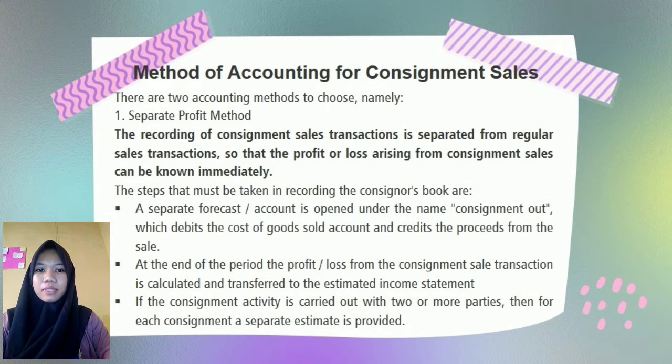The steps that must be taken in recording the consignor's books are: 1. A separate estimate account is opened under the name Consignment Out, which debits the cost of goods sold and credits the proceeds from the sale. 2. At the end of the period, the profit or loss from the consignment sale transaction is calculated and transferred to the estimated income statement. 3. If the consignment activity is carried out with 2 or more parties, then for each consignment a separate estimate is provided.